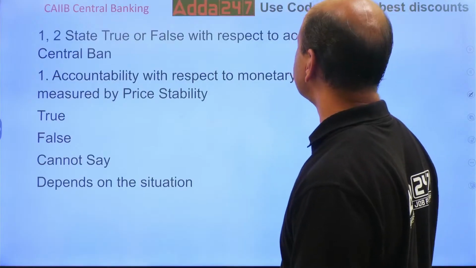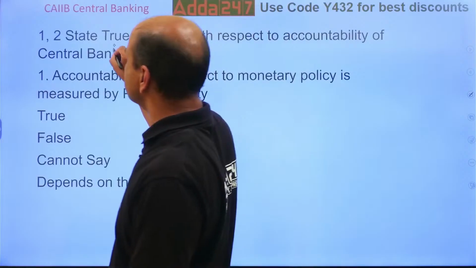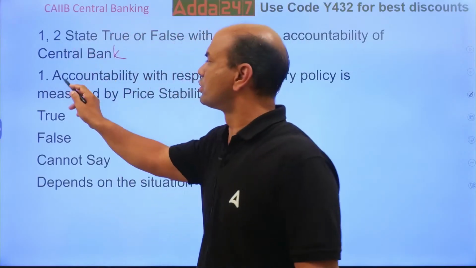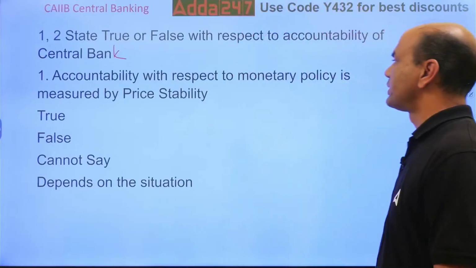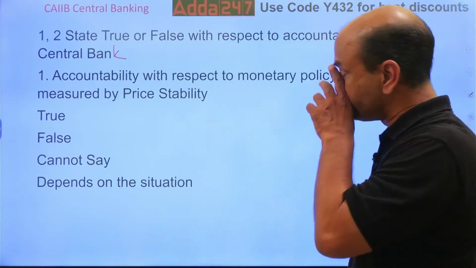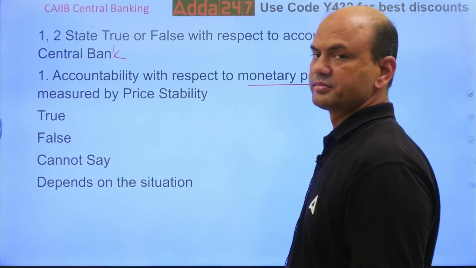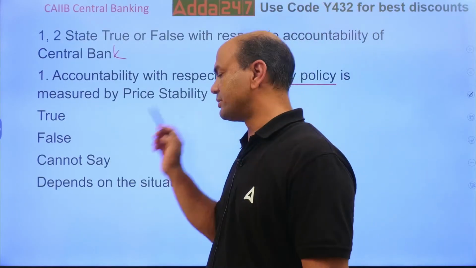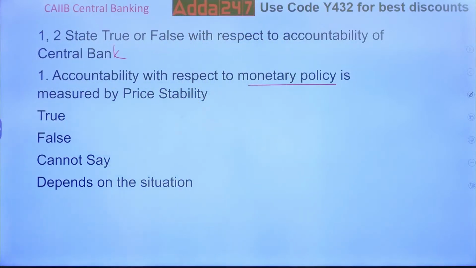State true or false with respect to the accountability of the central bank. So state true or false. Okay? There are 2 statements, 1 and 2. 1: Accountability with respect to monetary policy is measured by price stability. Is it so? We have this credit and monetary policy always, every 2 months we have this.